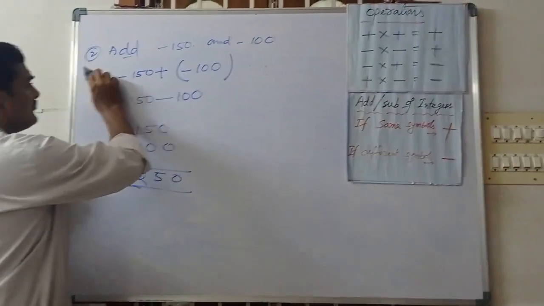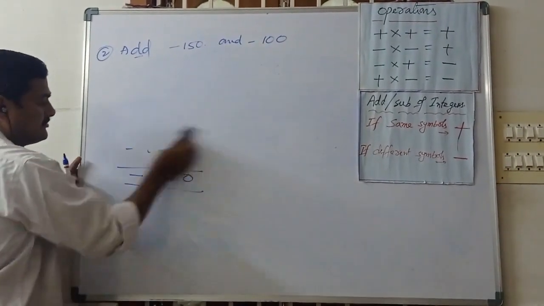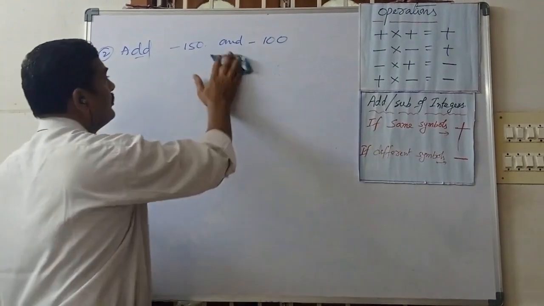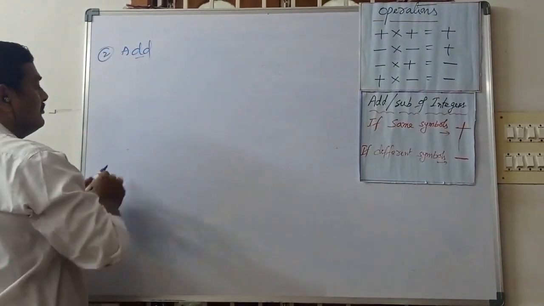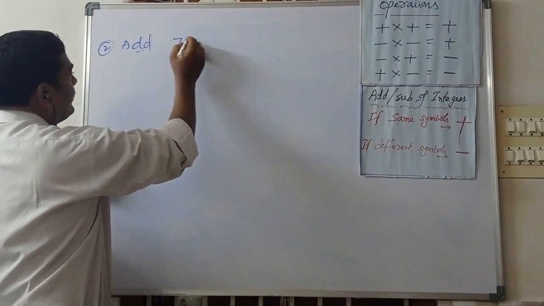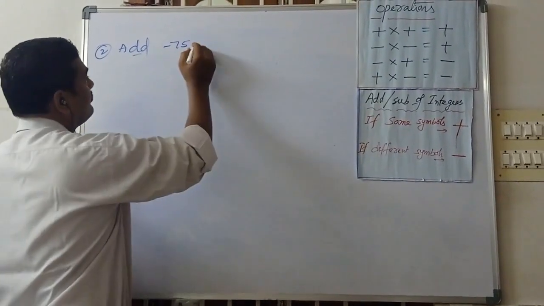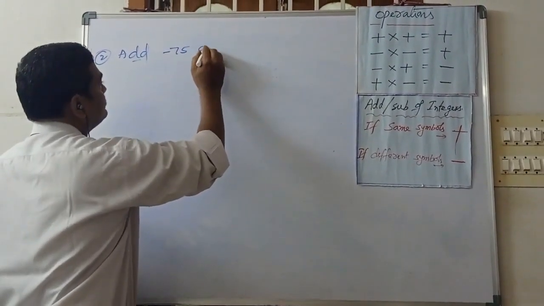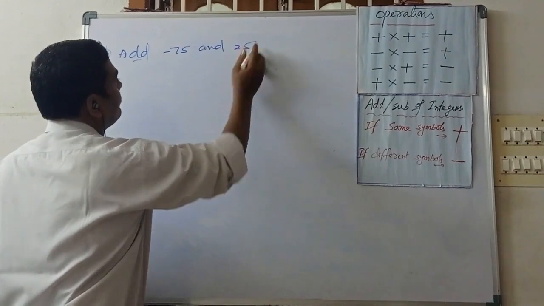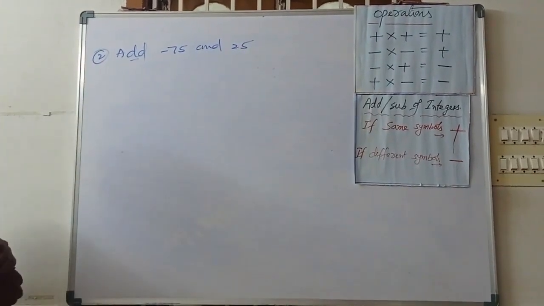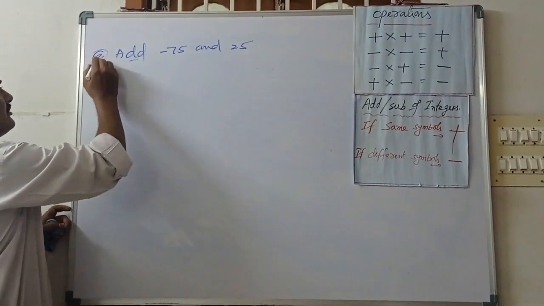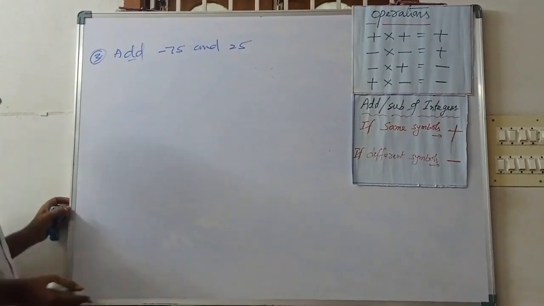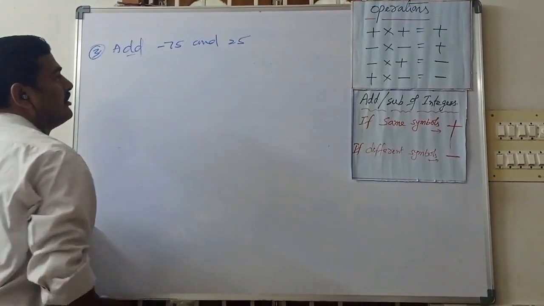Minus 250. Suppose they give question number 3: add minus 75 and 25.